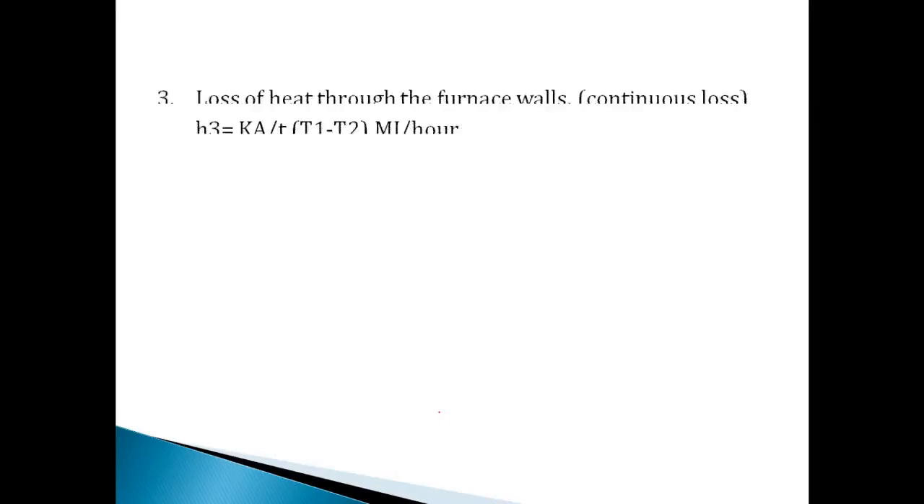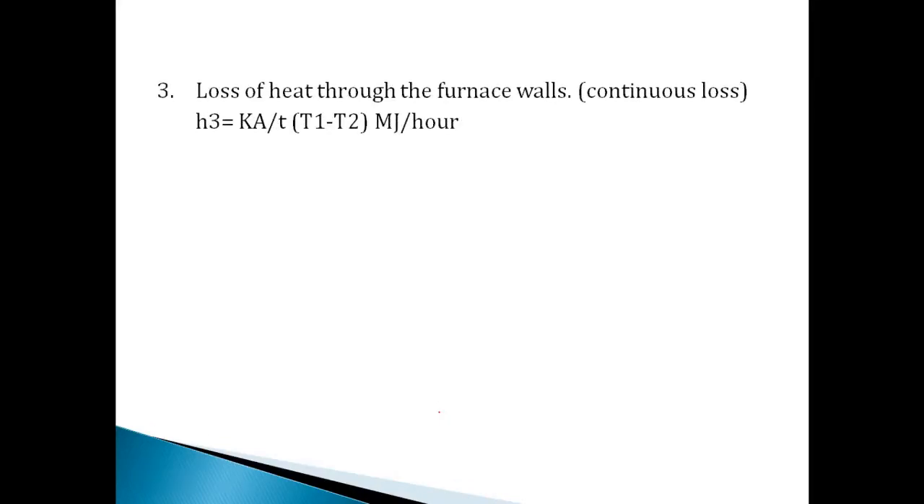Now the third loss is, okay, now the container is also heated up. After that it reaches the element, and the furnace's walls will also get heated. The loss of heat through the furnace walls, there will be continuous flow of heat through the wall, that is loss, that is not required. The walls of the furnace are heated unnecessarily, so that is a loss, and that can be given as KA by T into T1 minus T2. K is nothing but the thermal conductivity of the walls, A is the area of the wall, T is the thickness, and T1, T2 are the temperatures.